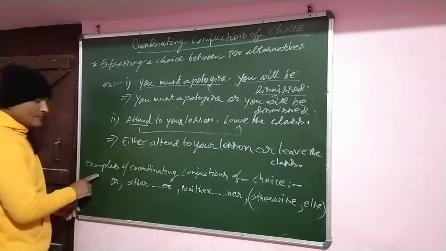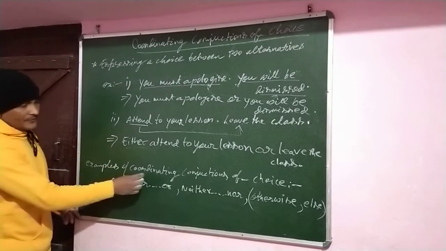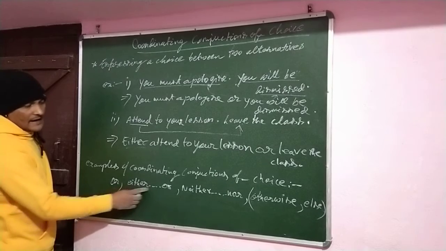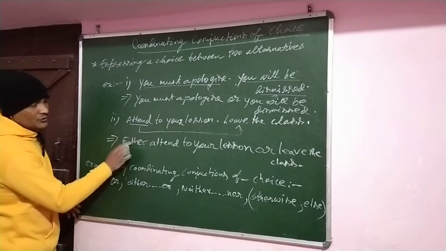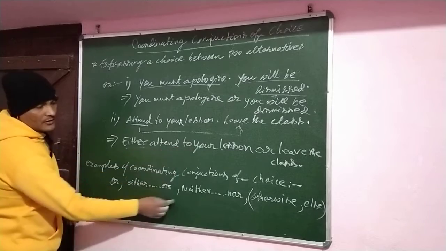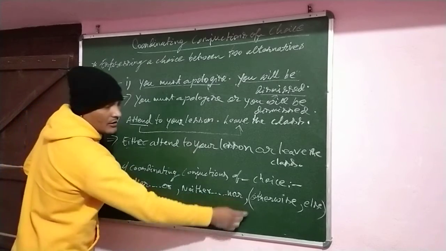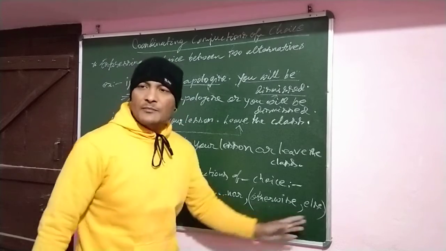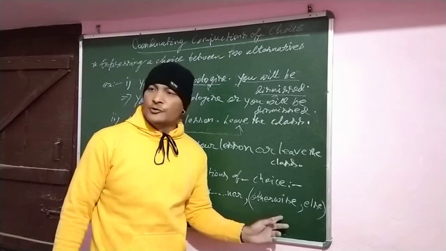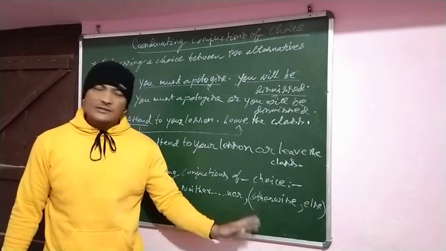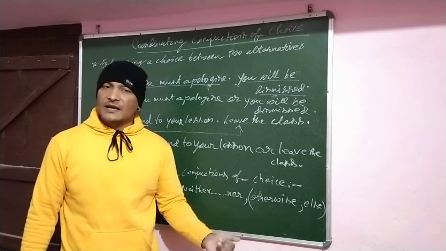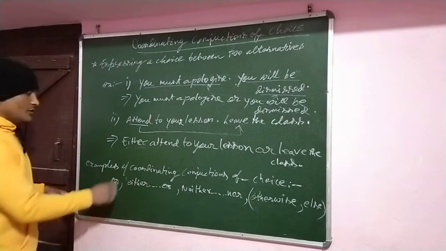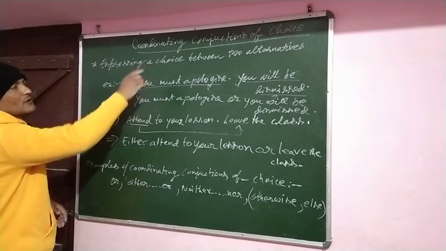So here we have some of the examples like this, coordinating conjunction of choice that are or, either or, like we have used already here, either or, neither nor, otherwise, else. Otherwise and else both have the same meaning. Either you can use in a sentence otherwise or else. Is that clear? So these are the examples that you can use in a choice of conjunctions.